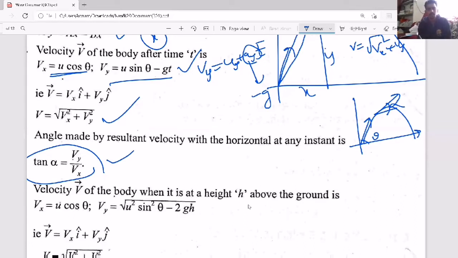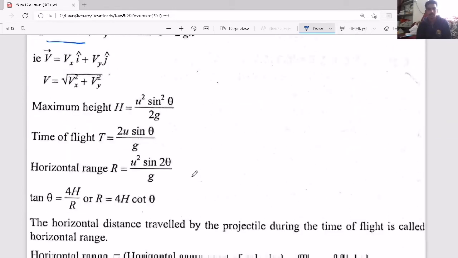Now the velocity v of the body when it is at a height h: the x component remains the same, but for the y component, vy square minus uy square equals 2ay into s. So that you will get vy, then you can find the velocity. In terms of displacement also you can find it, because here in terms of time we found it.